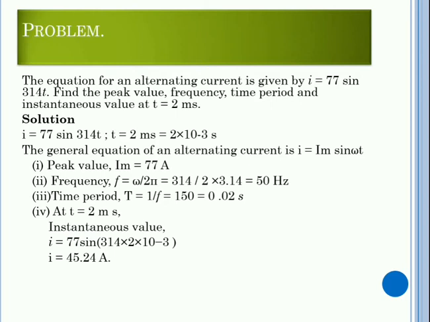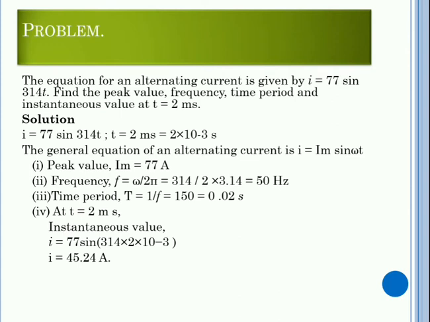So let's move on to a simple problem. The equation for an alternating current is given by I is equal to 77 sin 314t. Find the peak value, frequency, time period and instantaneous value at t is equal to 2 ms. So what is given? I is given, t is given. They are asking us to find the peak value, frequency, time period and instantaneous value at t equal to 2 ms.